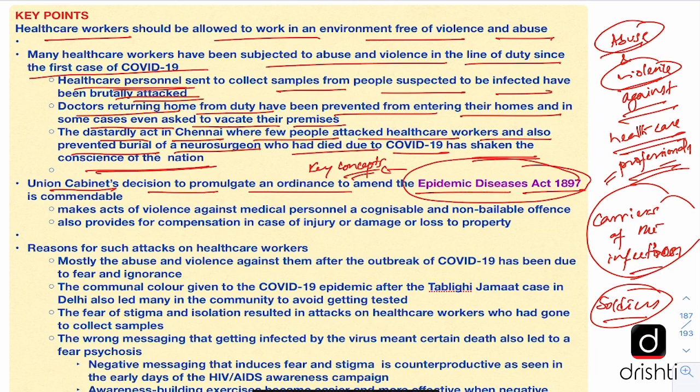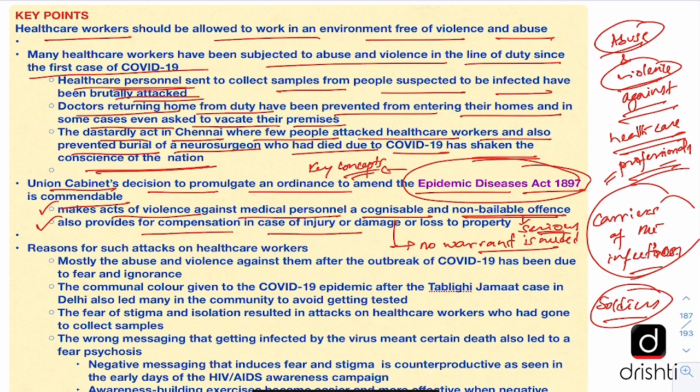Now the editorial says that the Cabinet's decision to promulgate an ordinance to amend the Epidemic Diseases Act 1897 is commendable because it makes acts of violence against medical personnel a cognizable and non-bailable offence. A cognizable offence is one where no warrant is needed for the arrest, and a non-bailable offence also indicates that the offence is serious and bail cannot be claimed as a right in that offence. So it has made the law stringent. Secondly, it also provides for compensation in cases of injury or damage or loss to property. So this is a welcome step by the government, but only changing the law doesn't help.